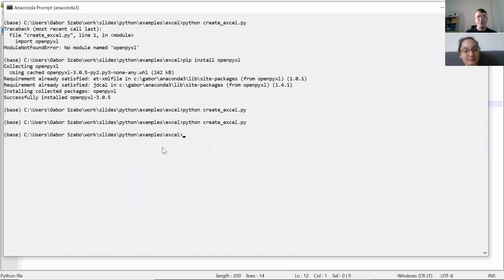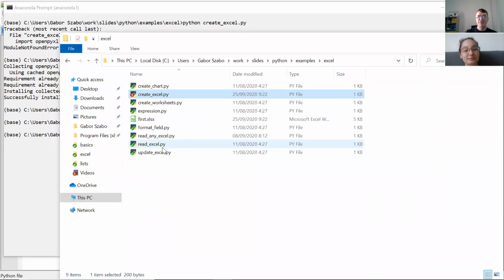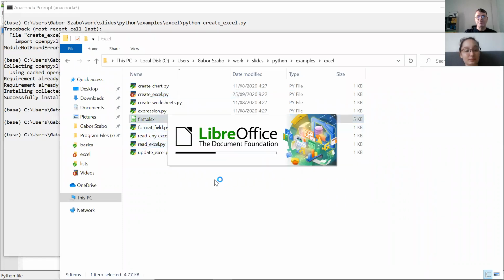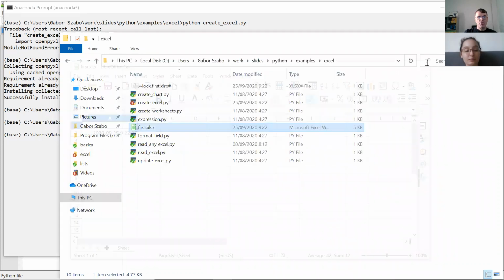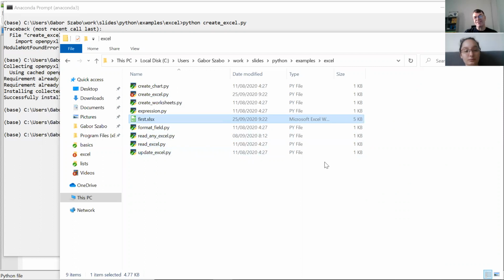You saw I removed the file, so now it's created again. If I double click on the file, it's opening and it's wide enough. I don't really know how to know exactly how wide it should be, so I guess I just tried it, and it's now working. Of course, you can't do something like this with a CSV file, because it doesn't have the whole idea of width. So this width thing is actually some metadata for the Excel file.